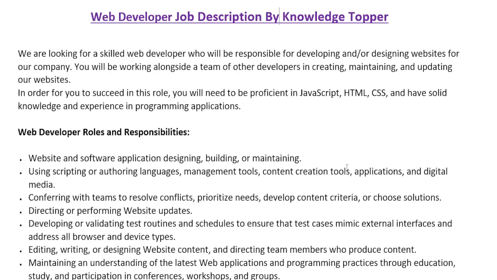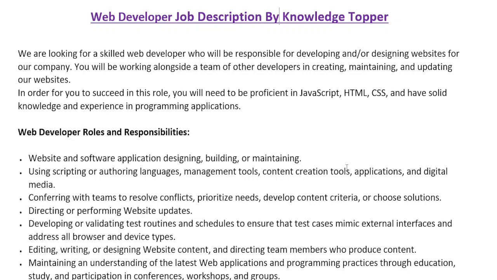We are looking for a skilled web developer who will be responsible for developing and designing websites for our company. You will be working alongside a team of other developers in creating, maintaining, and updating our websites. In order for you to succeed in this role, you will need to be proficient in JavaScript, HTML, CSS, and have solid knowledge and experience in programming applications. So, this is our job summary paragraph.